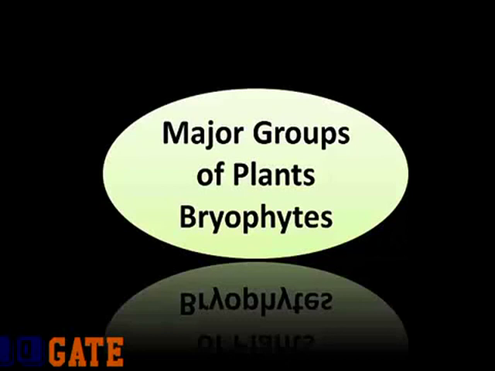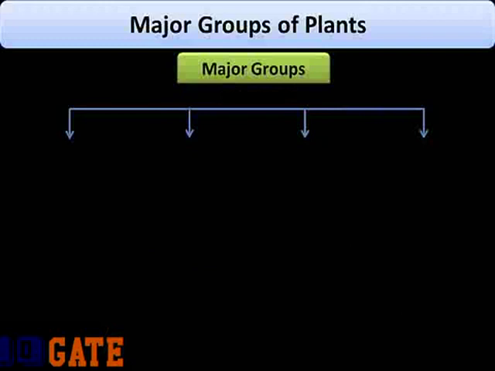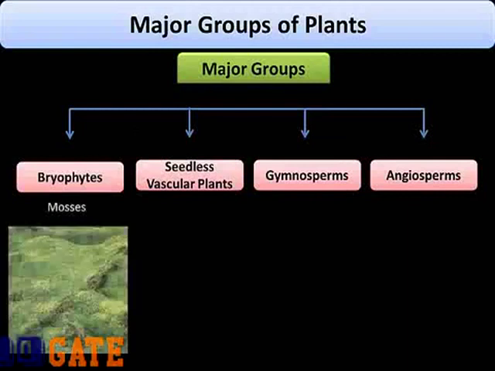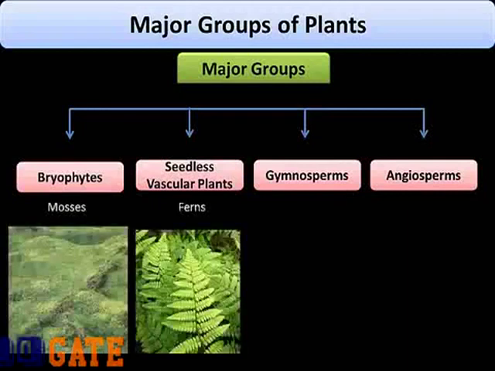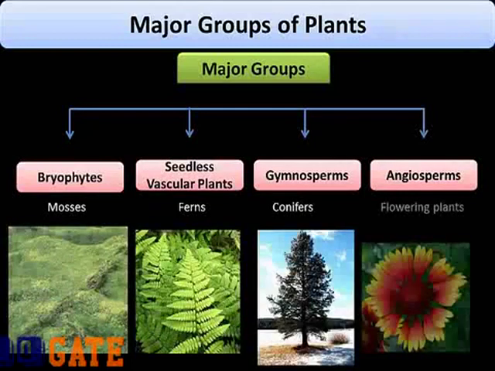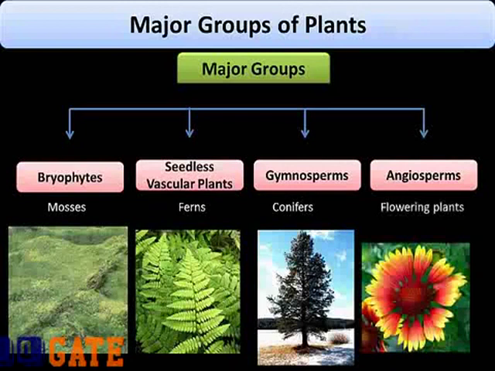Hi, this is Namrata Heda, and in this presentation I'll talk about bryophytes, one of the major groups of plants. Basically there are four major groups of plants: bryophytes, seedless vascular plants, gymnosperms and angiosperms. Bryophytes include mosses, seedless vascular plants include ferns, gymnosperms include conifers, and angiosperms include flowering plants.